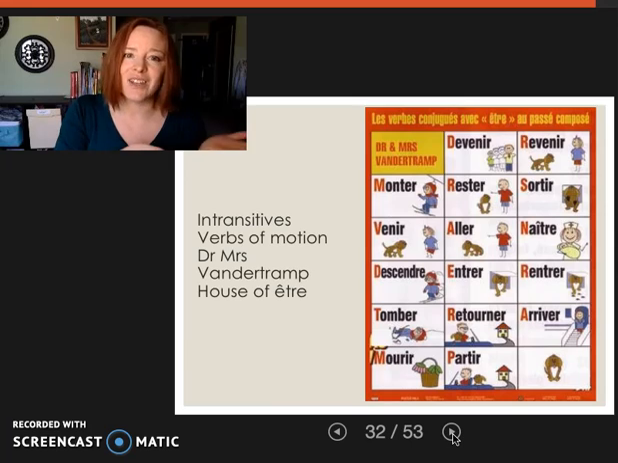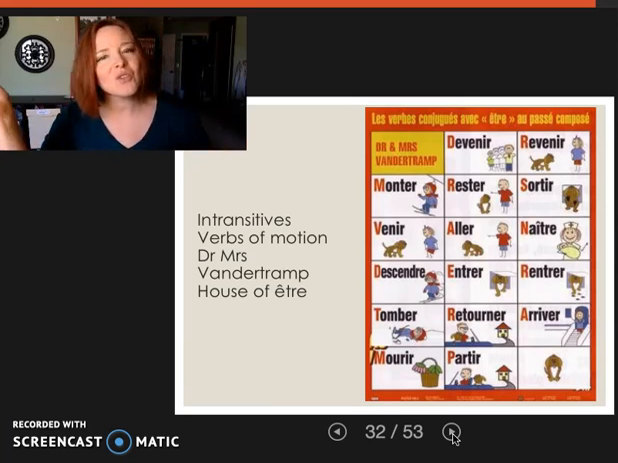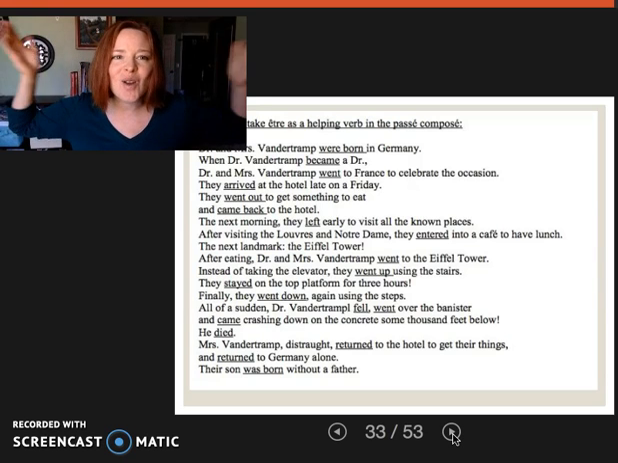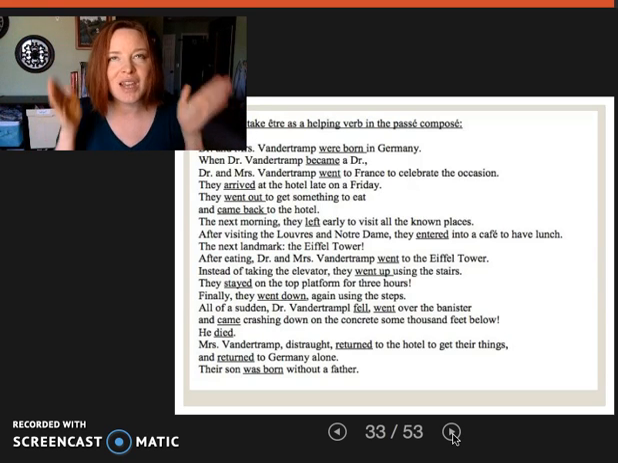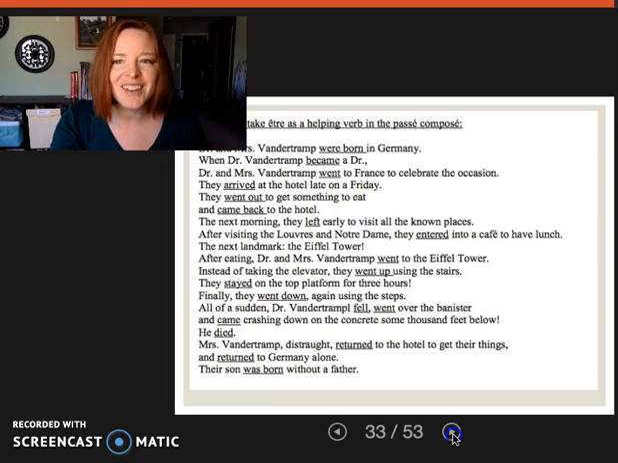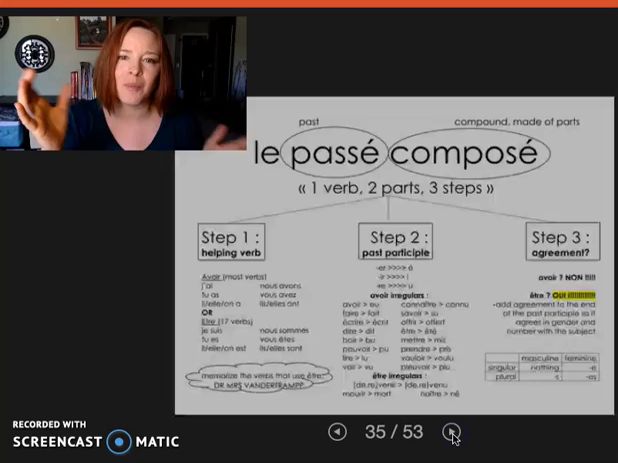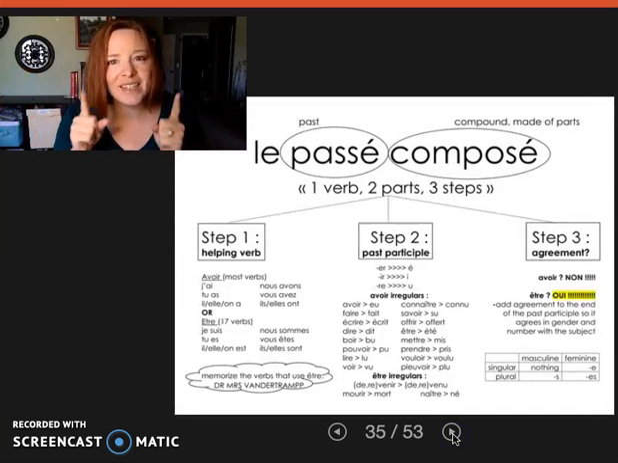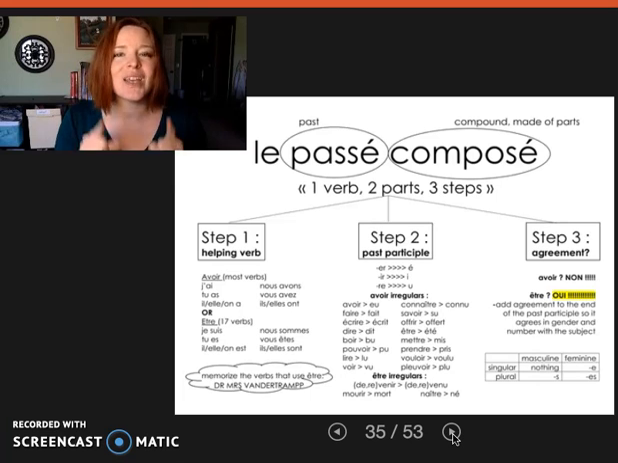Then other students again use the Dr. and Mrs. Vandertramp, and others the house of être. Some write great stories in English where they describe all of these verbs in one story to help them remember, well, did I use that verb in that story? Then I have to use être. And again, some have done several. In other words, find your way to memorize which verbs are going to use être in the passé composé, because our steps are a little different when we use these verbs.